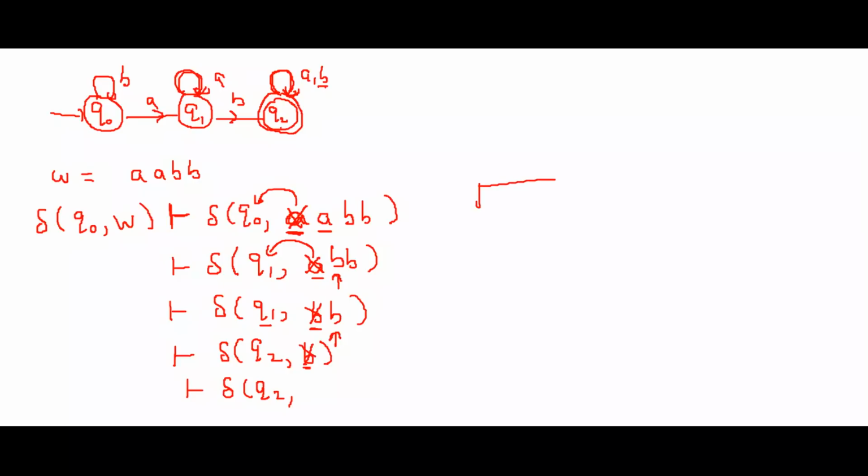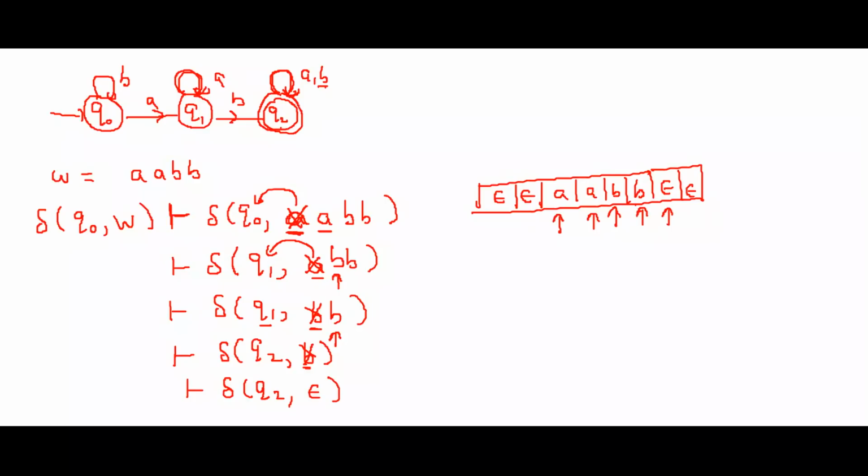Suppose you see the input tape, consisting of a, b, b, and the remaining cells are filled with epsilons. Initially we took a and moved to the right side, again a and moved to the right, and after consuming b, the head again moves to the right side. After the last b, the symbol is epsilon.